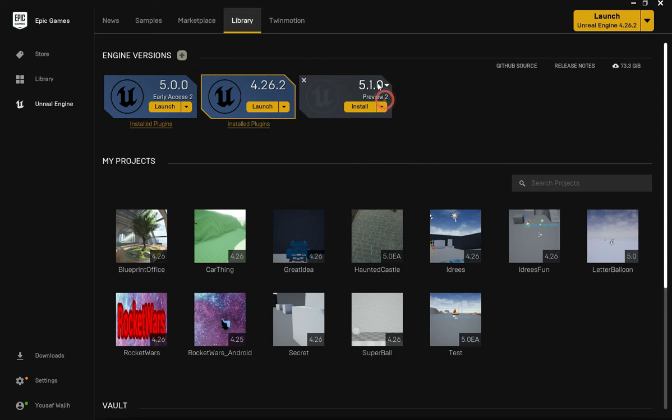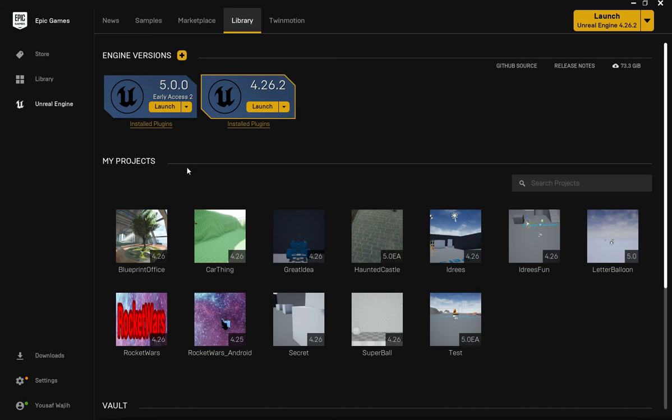Okay, after you have downloaded that, if you hit plus, you can see this install button here. You can just click on install, and make sure that you select a drive that has a sufficient amount of space. Once it has installed, you can click on this launch button. By the way, you can see this is my main engine. You can go here and use set current if you want to change your current engine. I'm not using Unreal Engine 5, so I'm going to just stick to Unreal Engine 4, and once you have launched that, Unreal Engine should start to open.